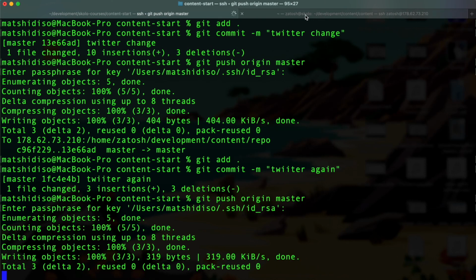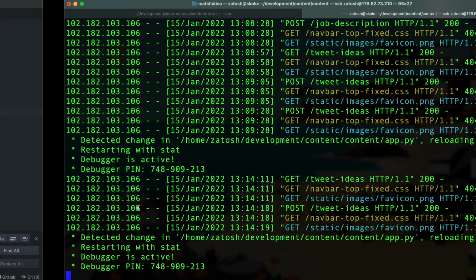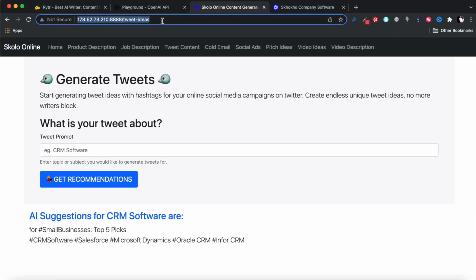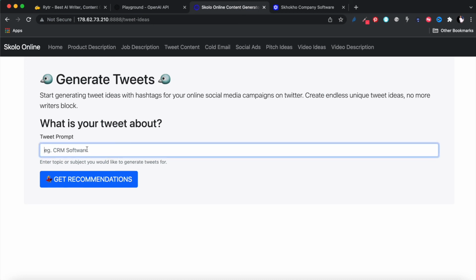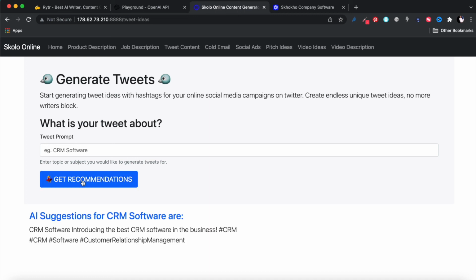All right, let's see. Our Flask app has already restarted the server. Let's refresh that and put the same thing again and see if this time we get something that looks more like a tweet. There you go. I think this is much better. CRM software, introducing the best CRM software in the business. This looks more like a tweet.